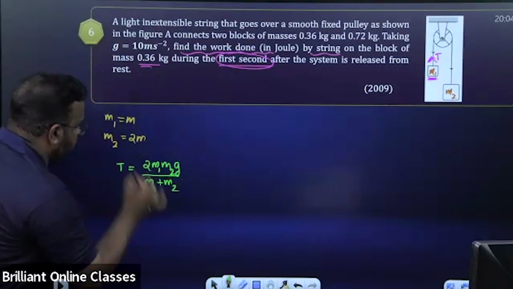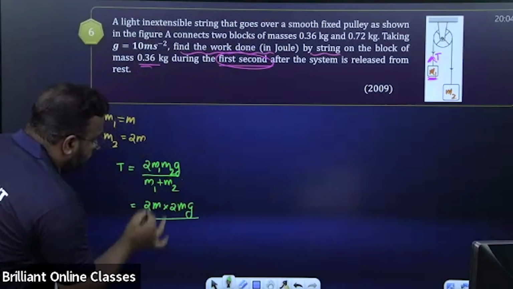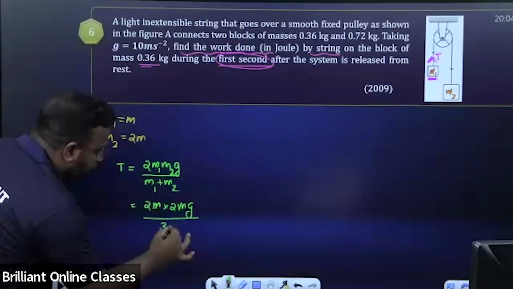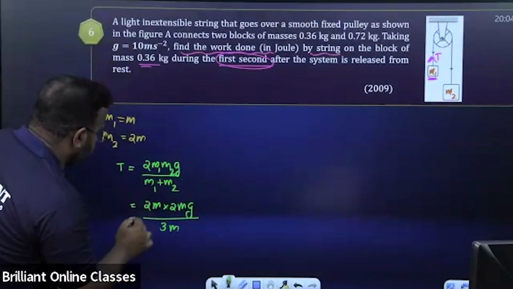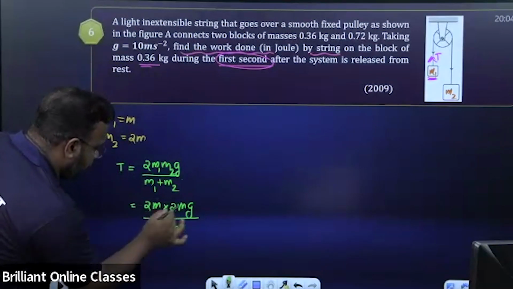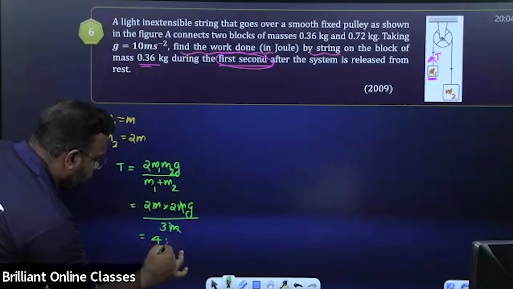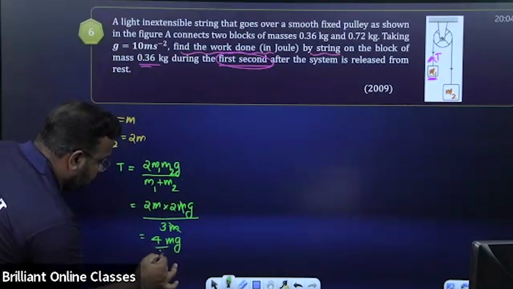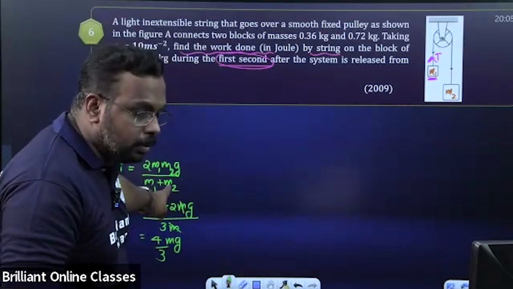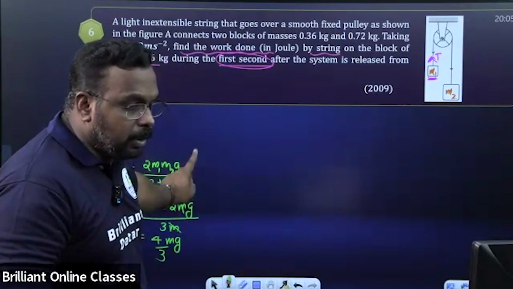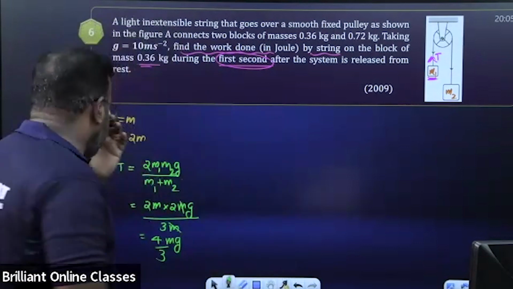2 into what is m1? m1 is m. What is m2? 2m into g divided by m1 plus m2. m plus 2m, 3m we will get. So we can cancel. So 2 m1 into m2. What is the answer? 4mg by 3. Is it the tension? Is this step clear or not? Yes. So this is the tension, means this is our force. So we got the force part. Force part is clear. Now what we need?